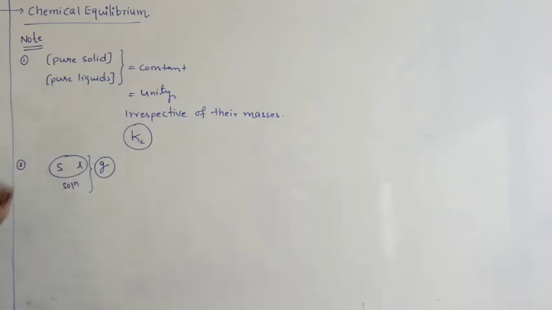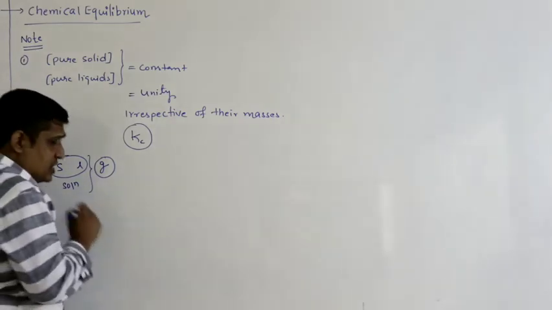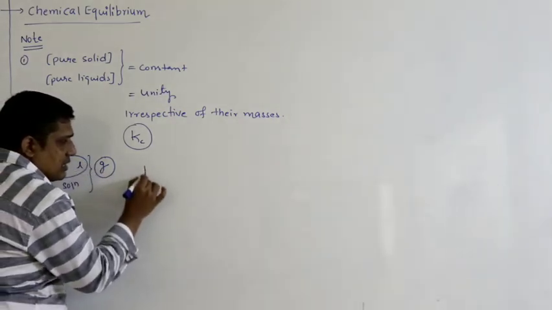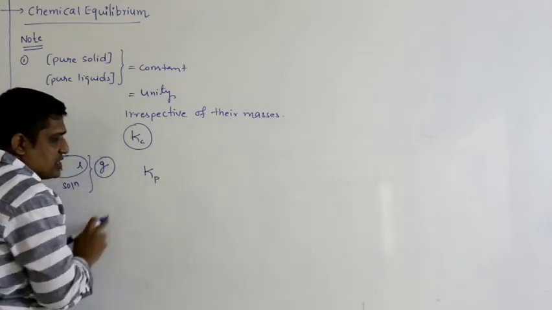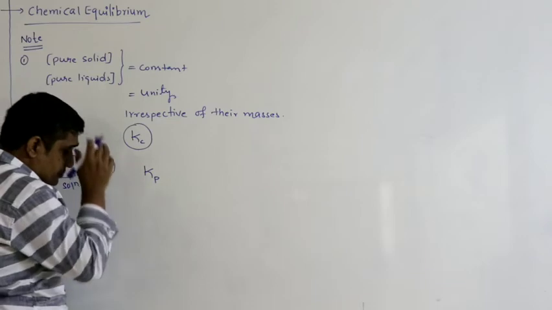The pressure exerted by solid, liquid or solution is negligible in comparison to the pressure exerted by a gas. So in which equation do we consider pressures? The answer is Kp, the equilibrium constant in terms of partial pressure.